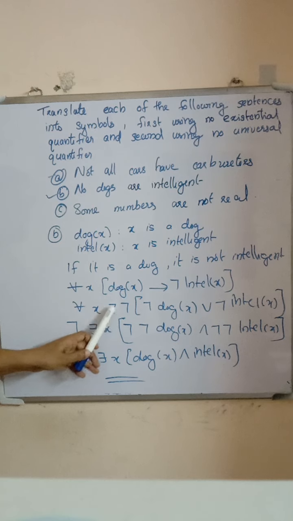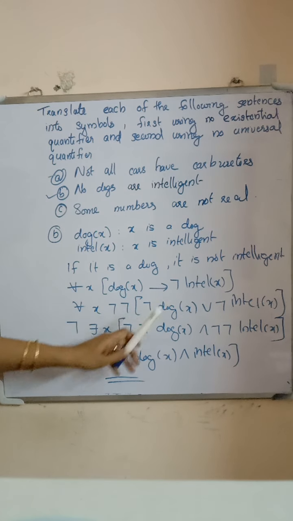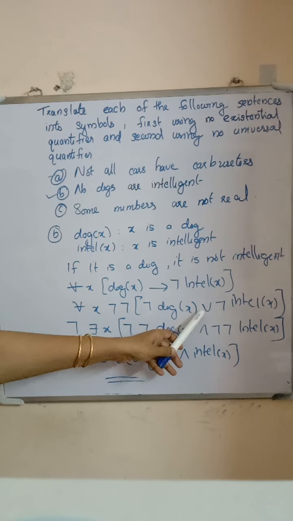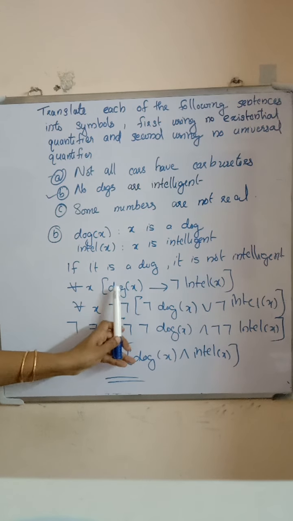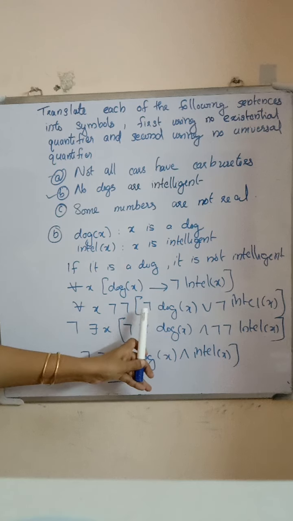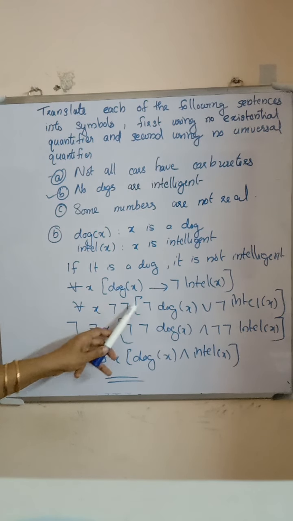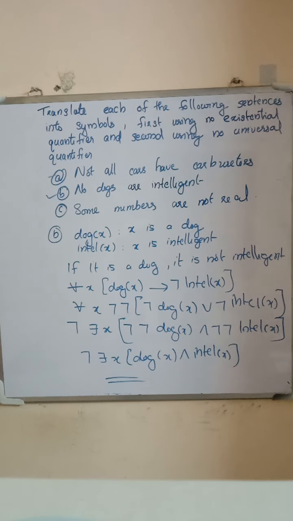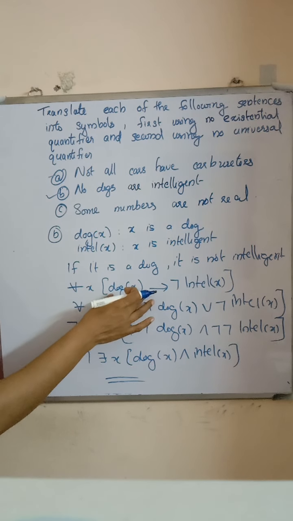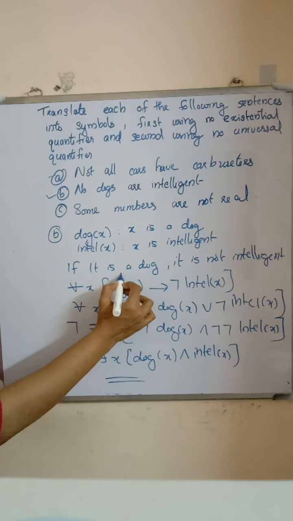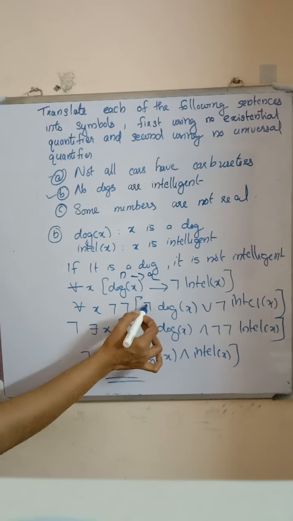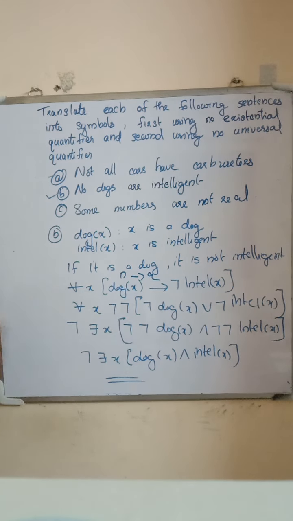So negation of negation P conditional Q is negation P or Q. Okay. P conditional Q is negation P or Q. We use double negation here. Double negation means negation of negation P is P itself. So here we use P conditional Q as negation P or Q, and also use double negation.